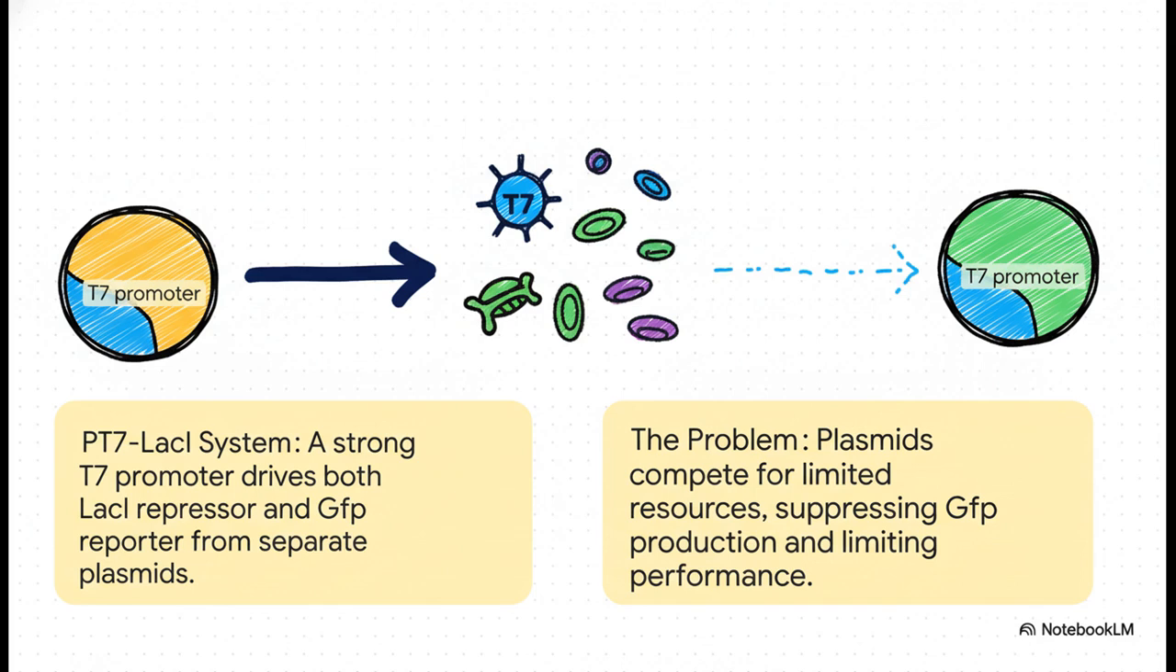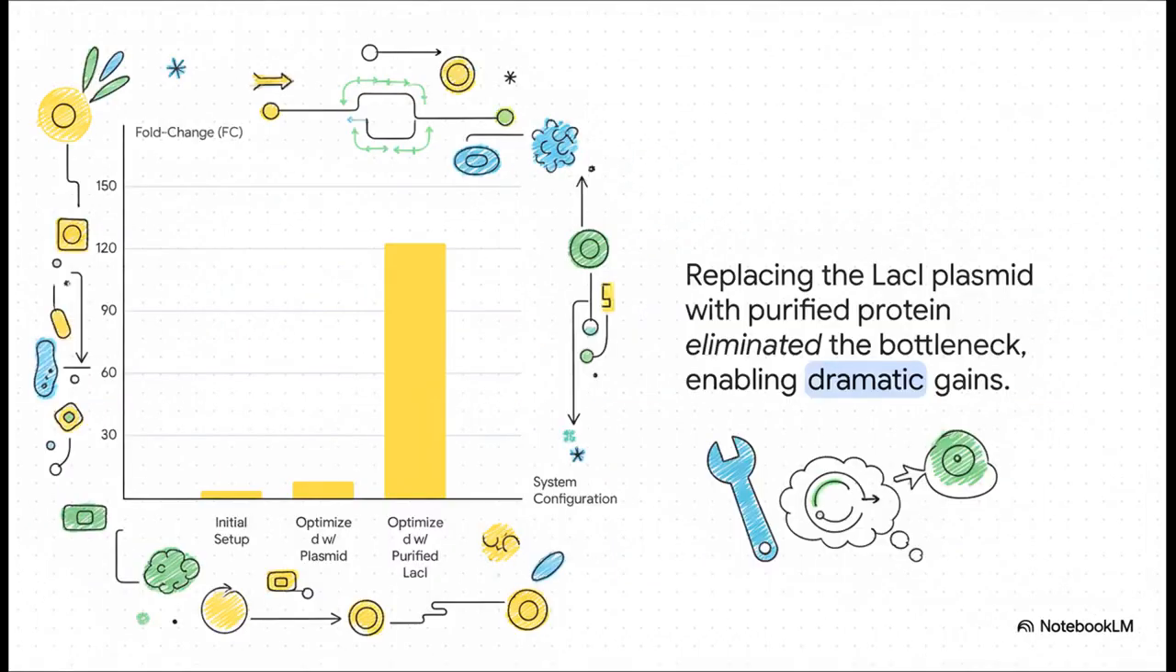This competition was suppressing the production of the reporter protein, which accounted for the low fold change. To resolve this bottleneck, the team replaced the LAC-I expressing plasmid with purified LAC-I protein, thereby eliminating the resource competition entirely. The effect was substantial.